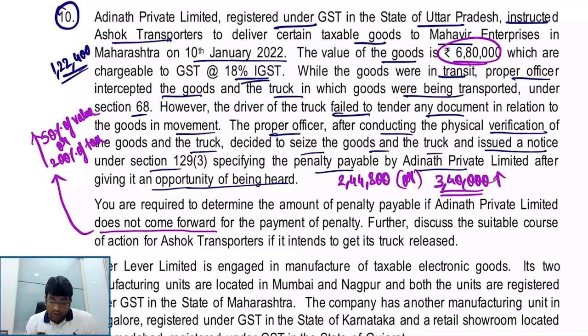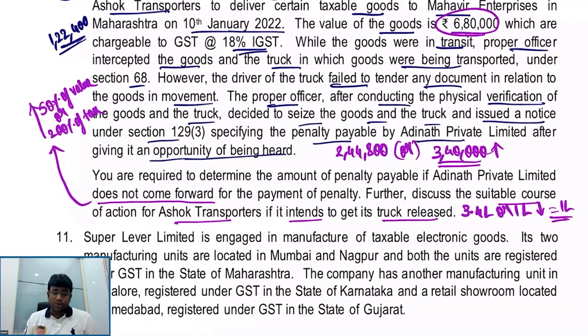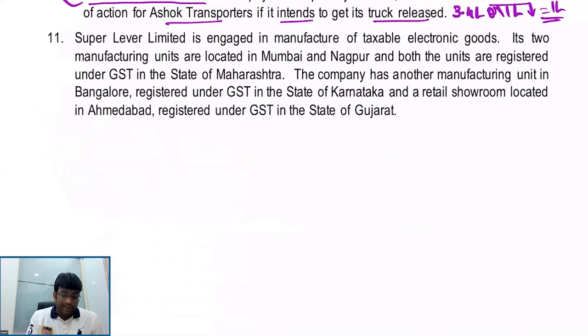Further, discuss a suitable course of action for Ashok Transporters if it intends to get the truck released. Then what will happen? In relation to the truck, the penalty will be the penalty mentioned in the order or 1 lakh, whichever is lower. That is 3.4 lakh or 1 lakh, whichever is lower. Obviously, the penalty they will pay is 1 lakh. Getting my point, my dear friends? A very interesting latest amendment which has come in the exam. Makes sense, right? Small, simple question.